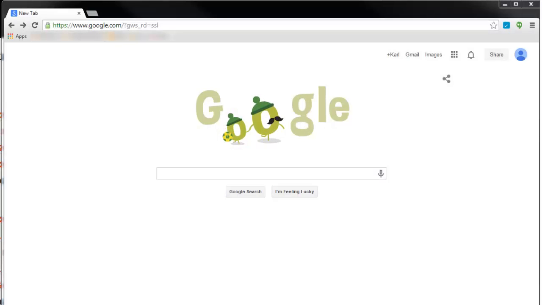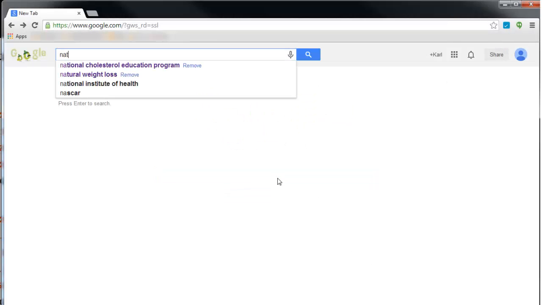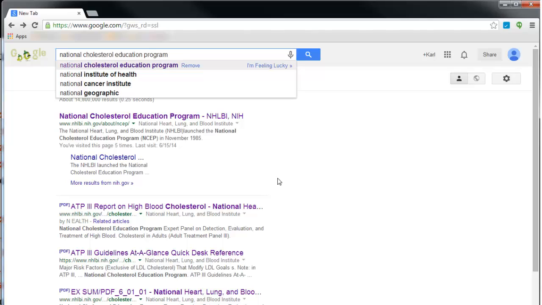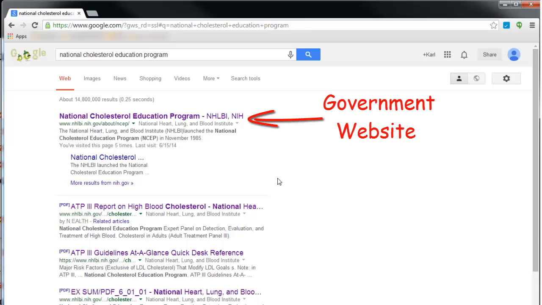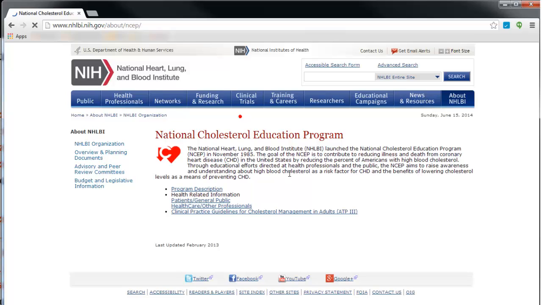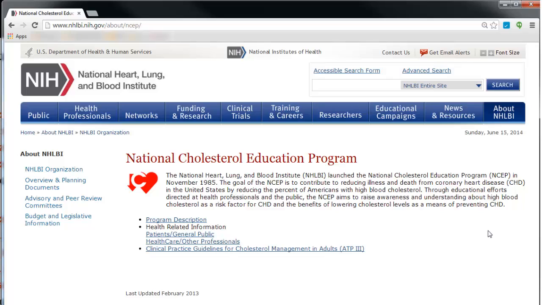Here we are at Google, and let's type in National Cholesterol Education Program. The first return of Google will be the government's website for the National Cholesterol Education Program. Let's click there. Here's the home page. Here they talk about that they were founded in 1985 and that the purpose is to develop guidelines for the treatment of high cholesterol in adults.